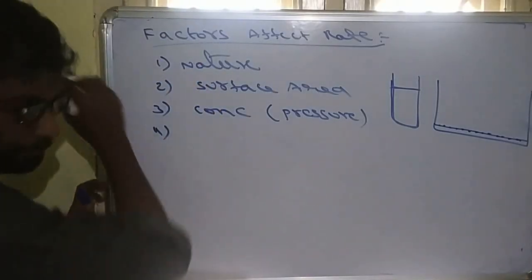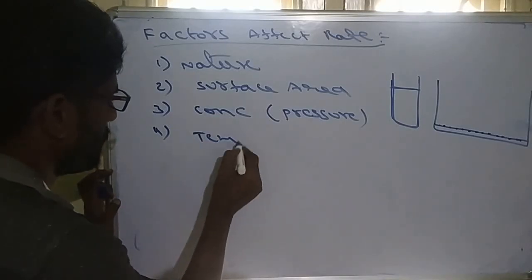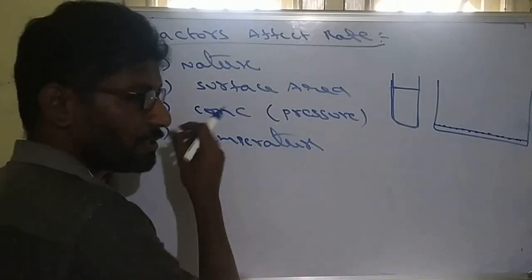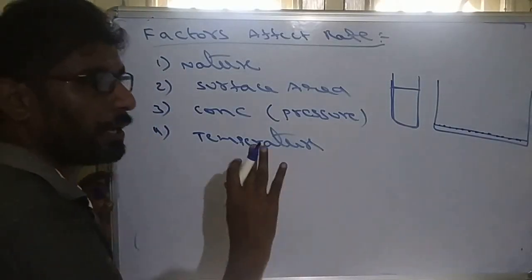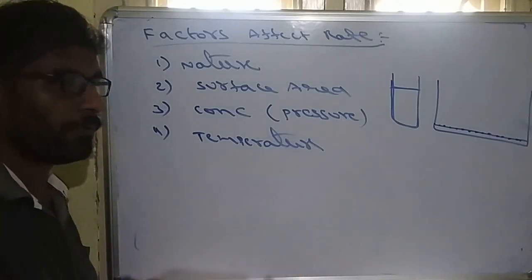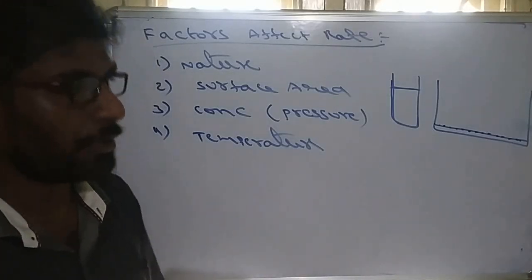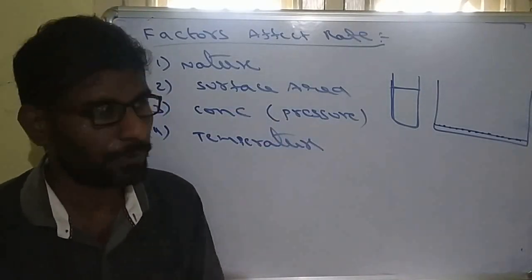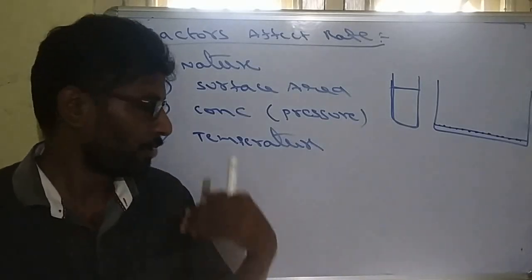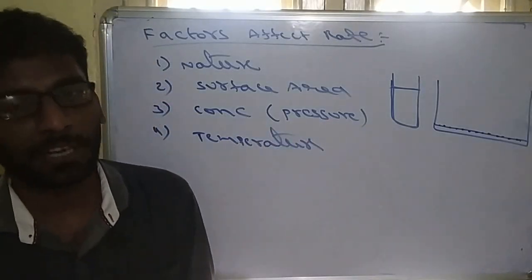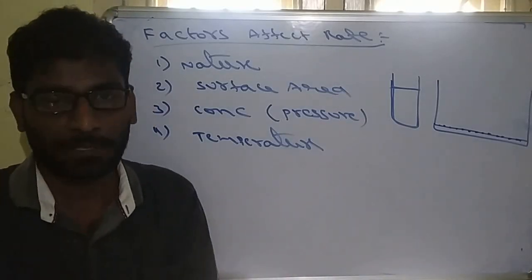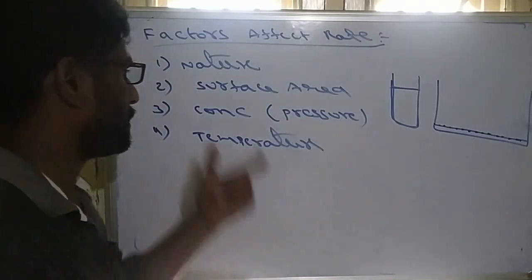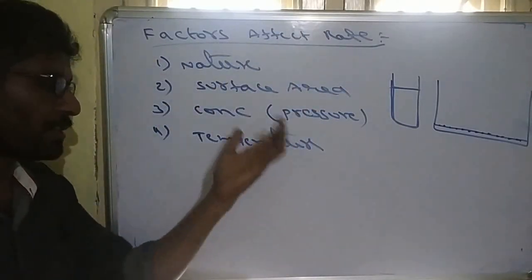The same like another factor, temperature. Temperature also affects the rate of a reaction. According to Arrhenius, rate is always directly proportional to temperature. He says that in any chemical reaction, if you increase the temperature by 10 degrees Celsius or 10 Kelvin, then the rate constant always doubles. That equation is called the Arrhenius equation. We will see it later, but temperature also increases the rate of the reaction. So: nature of reactant, surface area, concentration, temperature.